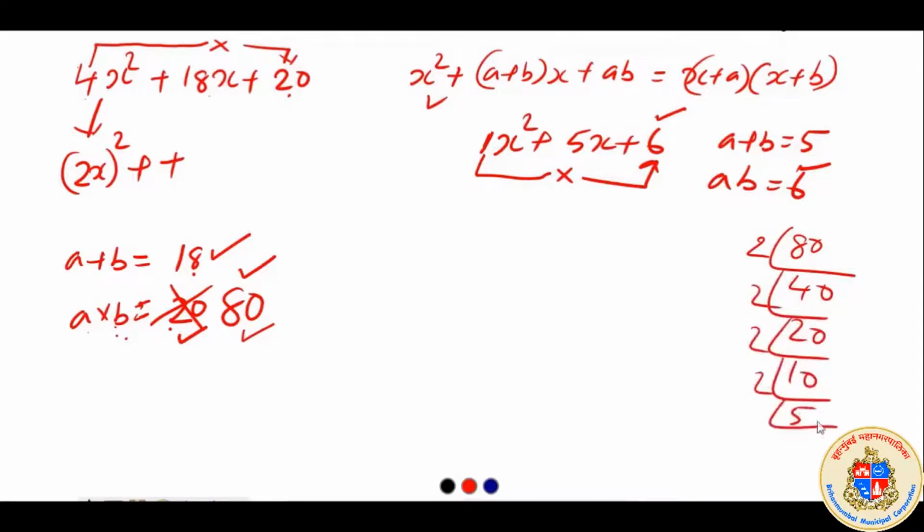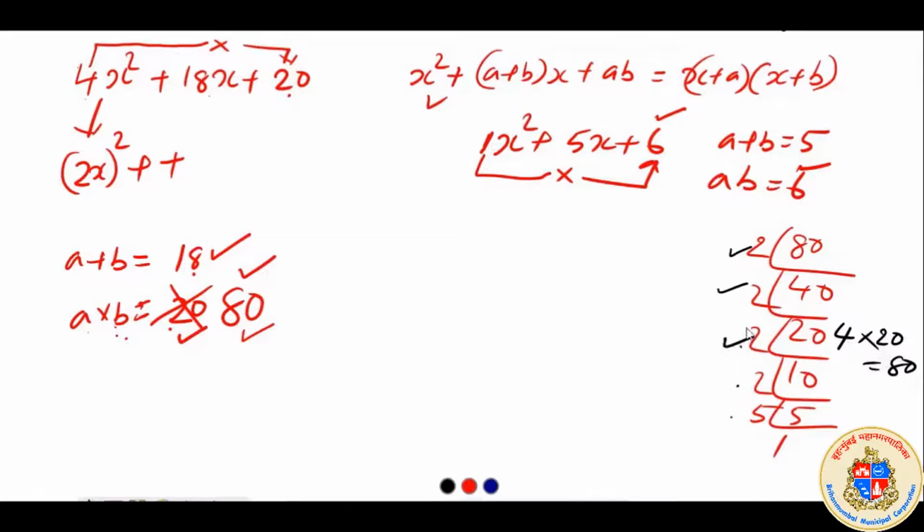This is the prime factorization of 80. Now we should factorize it in such a way that the product is equal to 80, naturally, and the sum is equal to 18. If we consider these two together, it becomes 4 and the remaining is 20. 4 into 20 is equal to 80, but neither 4 plus 20 is equal to 18, nor is the difference equal to 18, so that is not correct.